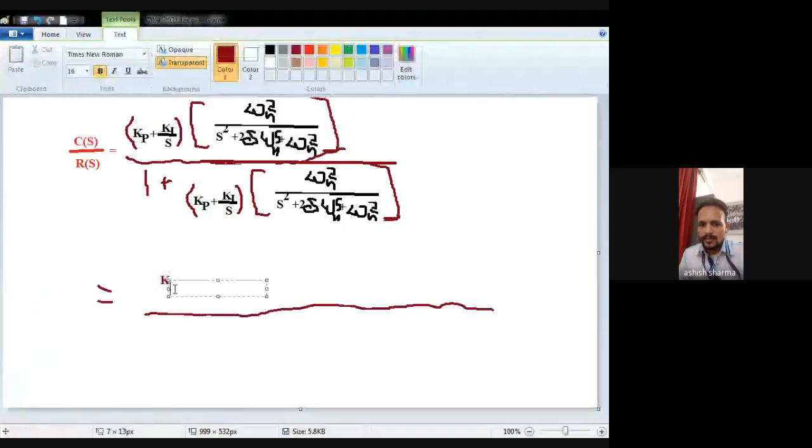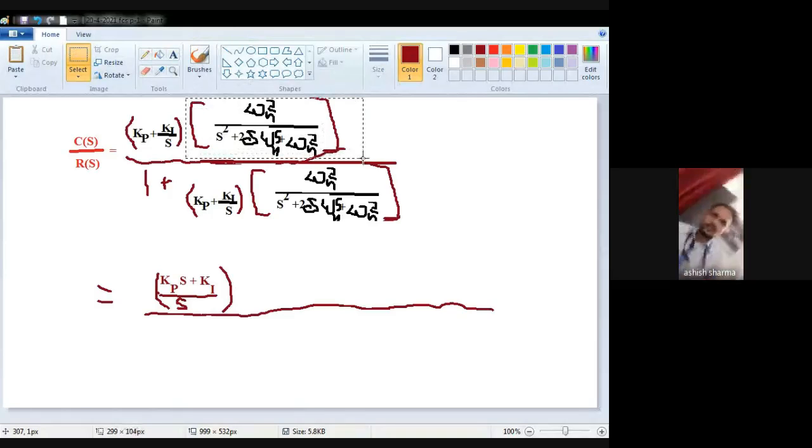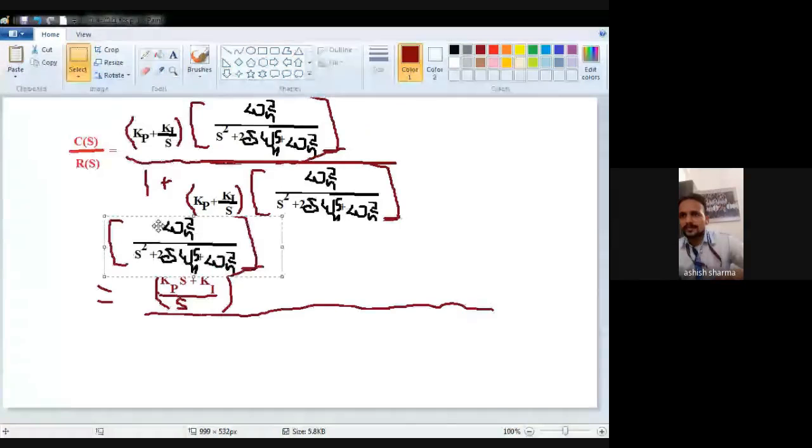Kps then plus Ki, divided by S will be there. So I just put divided by S. And it will multiply with the second term. The second term is as it is. I cannot do anything with the second term, so the second term will be as it is.